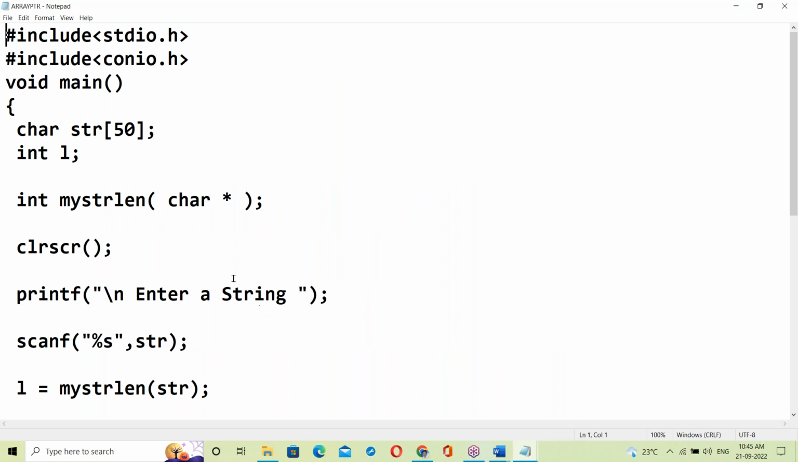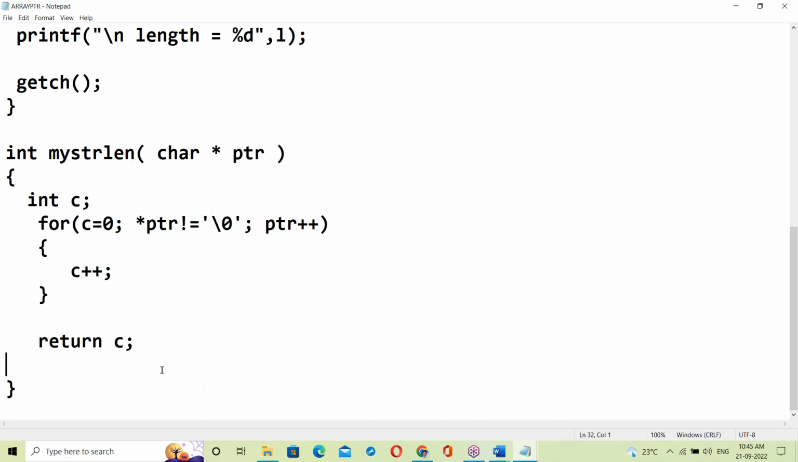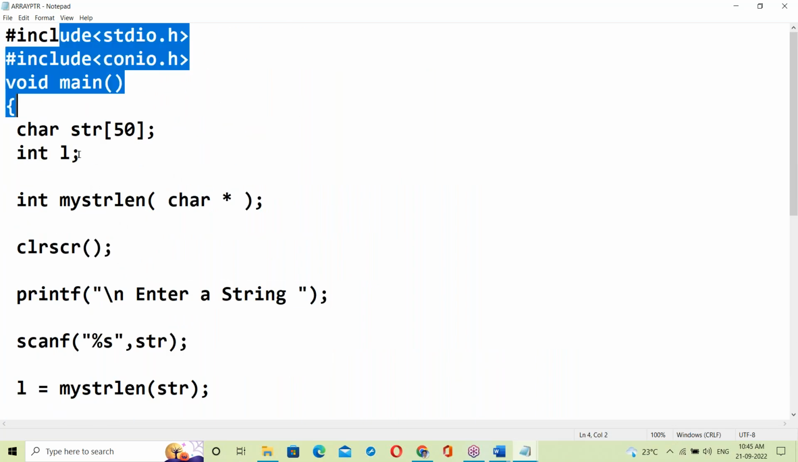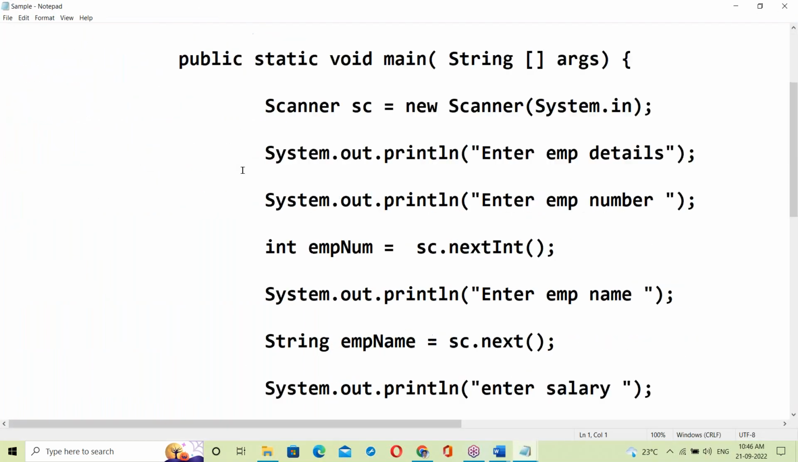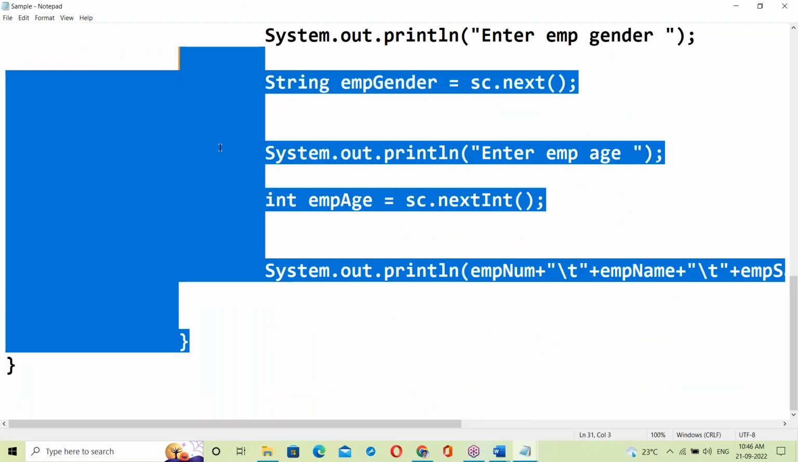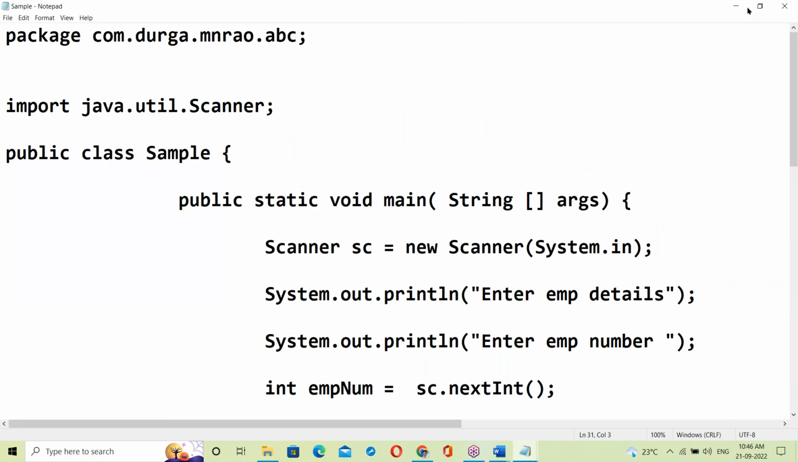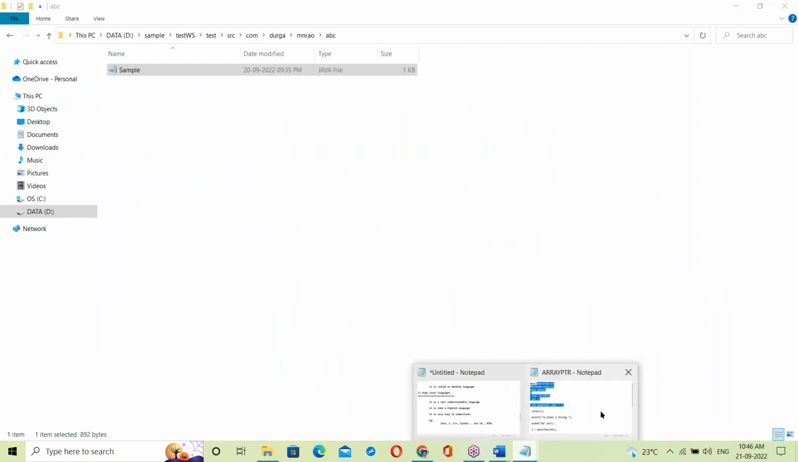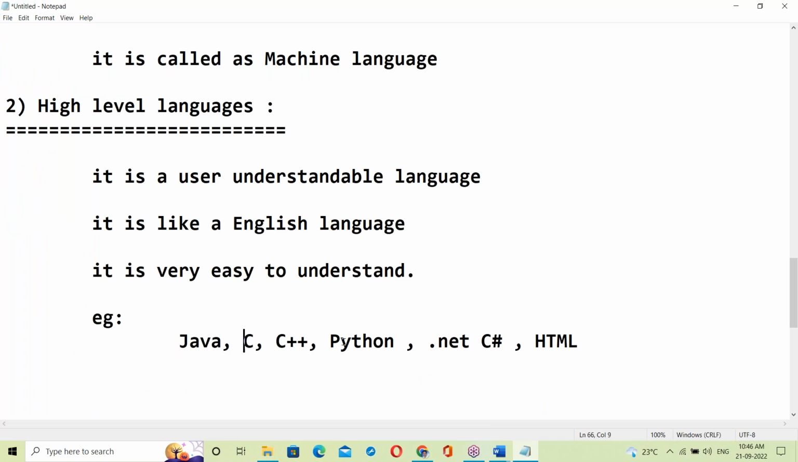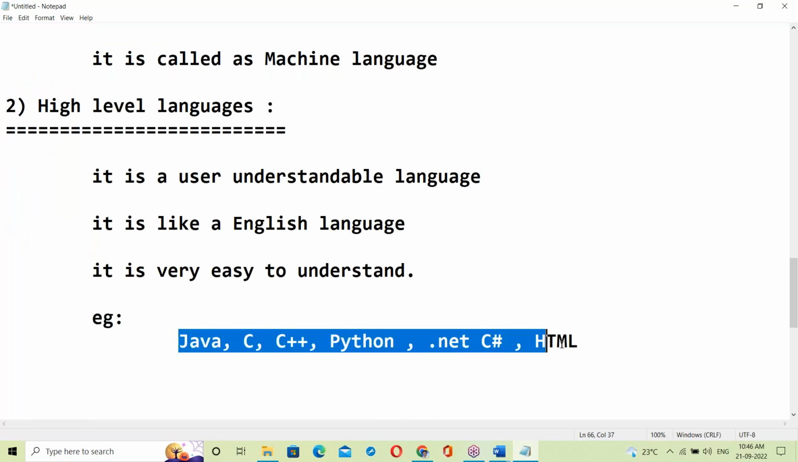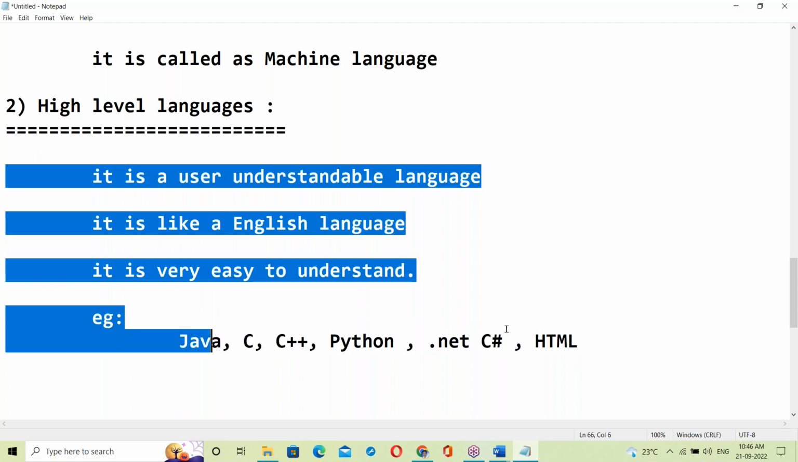See the C program. It's looking like English language, right? Suppose a Java program. See this Java program. It's looking like English language. So these are called high level languages: C program, C++, Java, Python, HTML, some Scala, like these various languages. These all are high level languages.